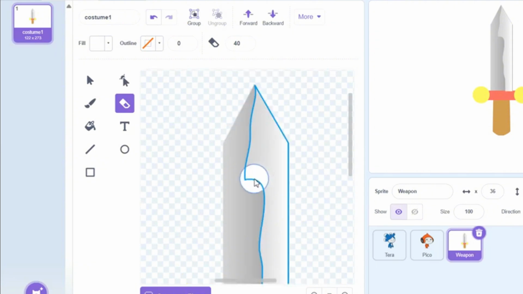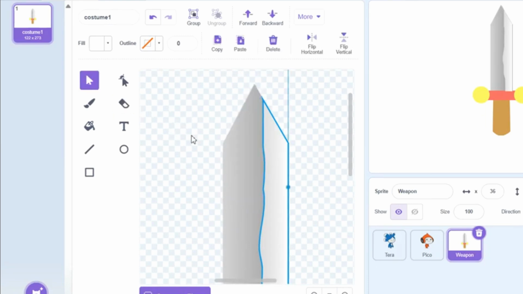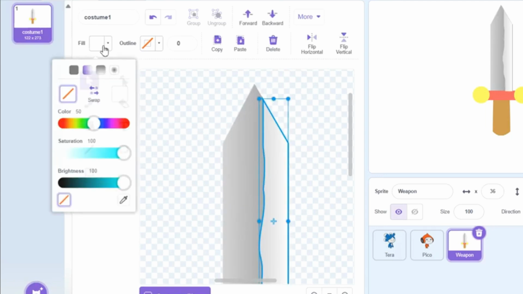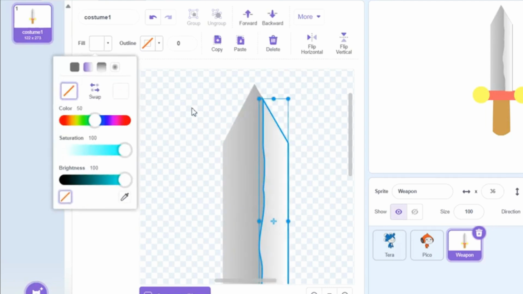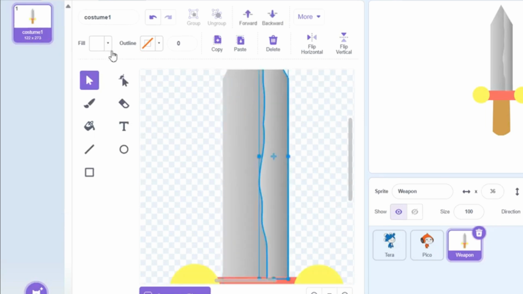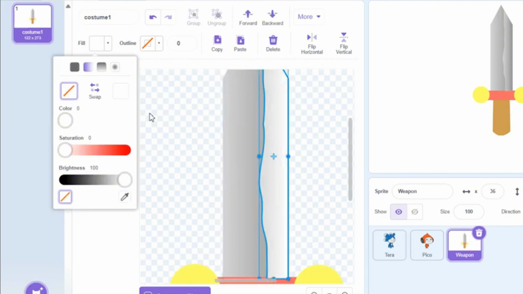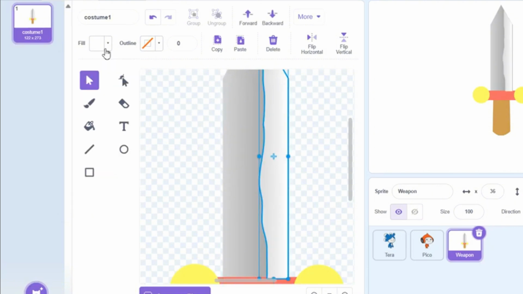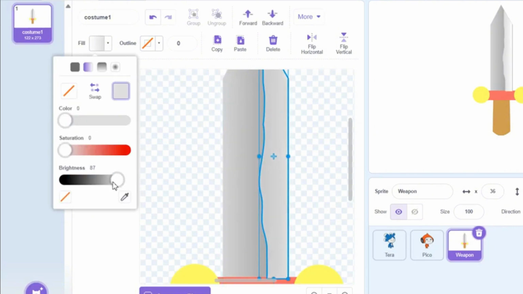Just need to fix the top one up there. And there we go. Now I'm just going to fix this color a bit. But it looks a bit off there. But if you like it that way, then you could keep it. But me, I'm going to change it back. And adjust the colors too.